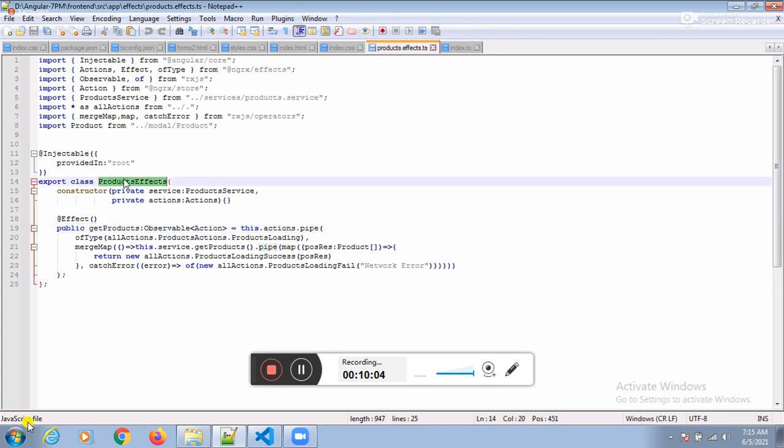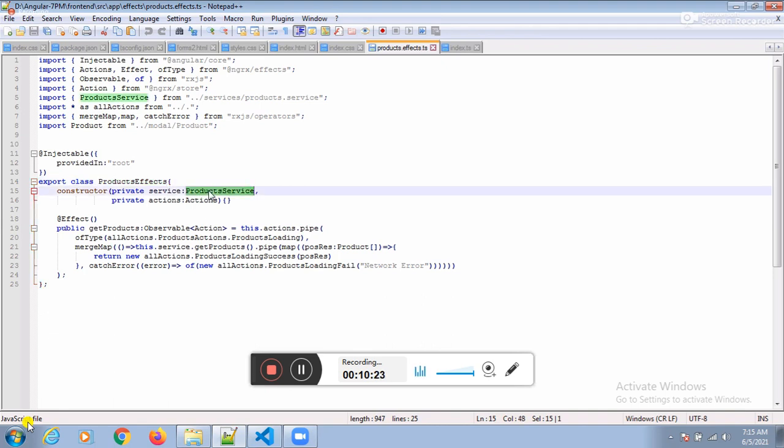What is the name of the effect? Product effect. What is the name of the FX? Product FX. Did you create any service? Yes, sir, the product service. How many ideas do you have? Three ideas.